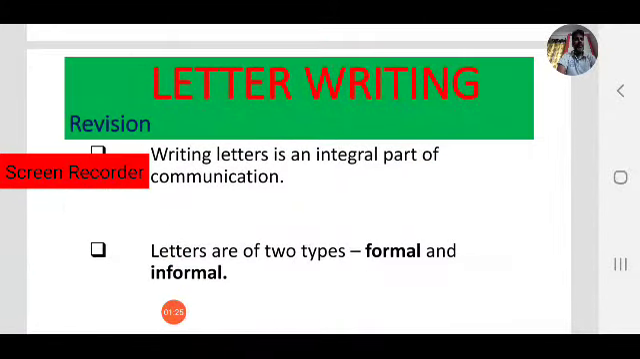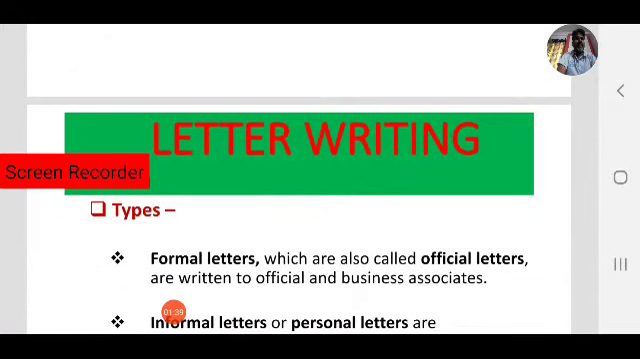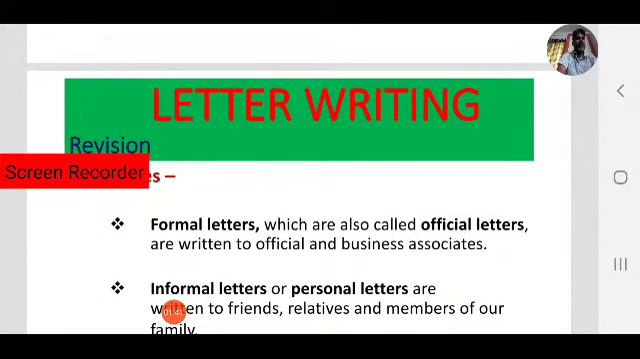So as you know, there are two types of letters. One is formal and the second one is informal. What is a formal letter? What is an informal letter? Yes, formal letters are also called business letters or official letters. These letters are written to officials or business associates.